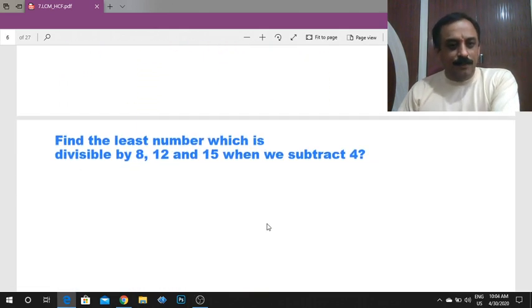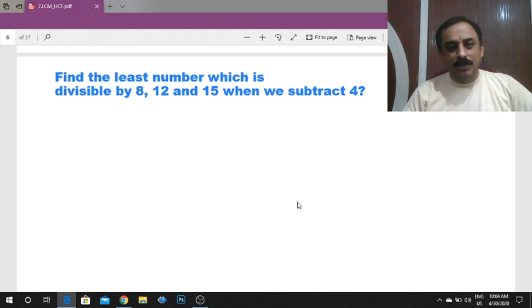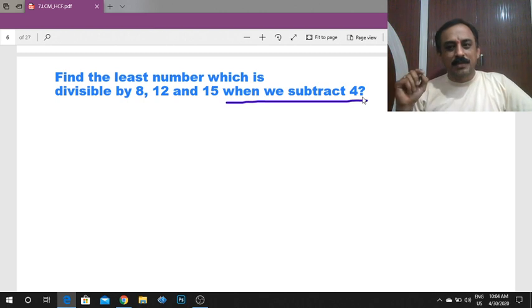Now today's question: find the least number which is divisible by 8, 12 and 15 when we subtract 3. See here, for example, if this statement is not there in the question,